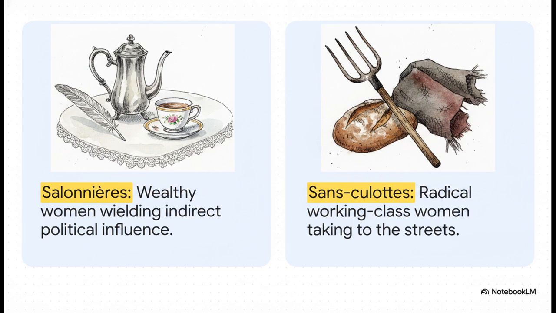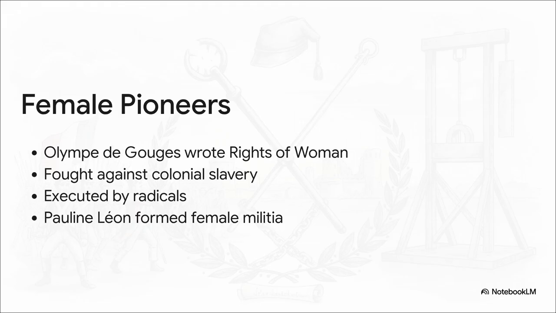And then you had the sans-culottes. These were fierce, radical working-class women who physically took to the streets to protest bread prices and really provided the sheer physical momentum for the revolution. But it's a really tragic paradox, because the incredible courage of these figures was often met with brutal consequences.